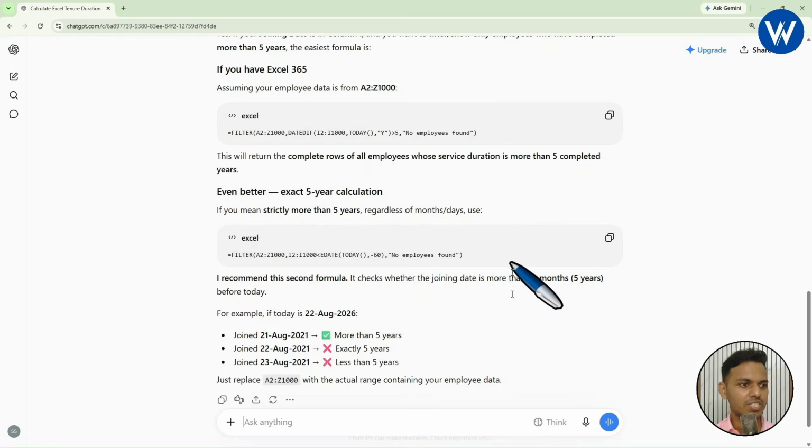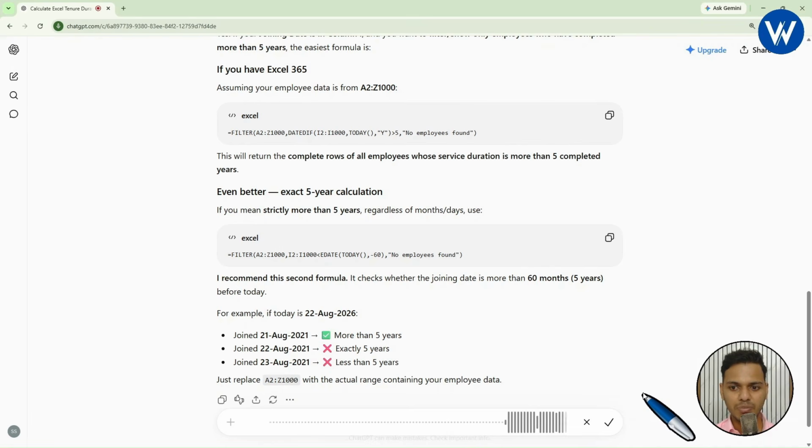Let me go to ChatGPT. Now listen carefully. My data is till the K column and the total number of rows is 101. Give me the exact formula according to the range which I have mentioned. Okay.